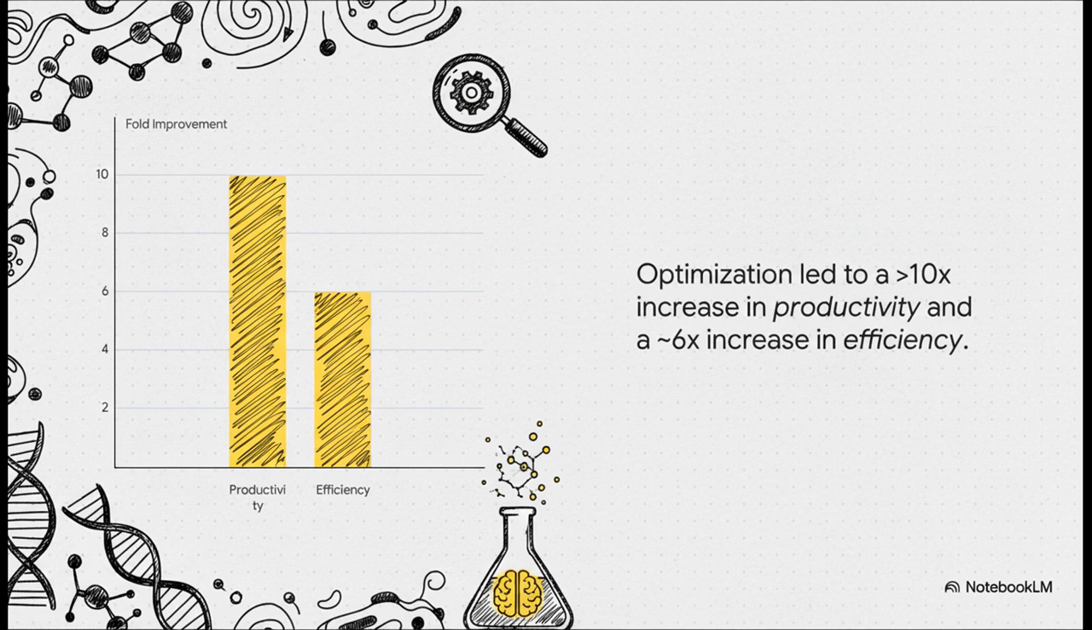Then, they shifted the objective function to efficiency, that is, yield per unit of enzyme. This second optimization phase resulted in a nearly 6-fold improvement in efficiency, creating what is, to date, the most efficient in vitro CO2 fixing system described.